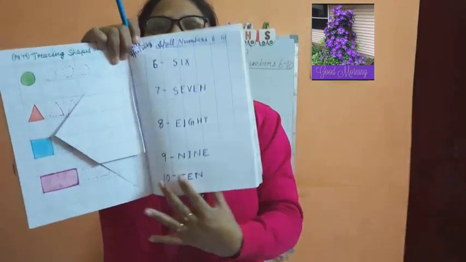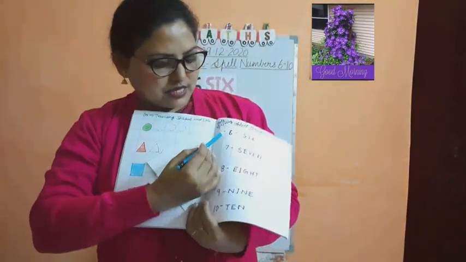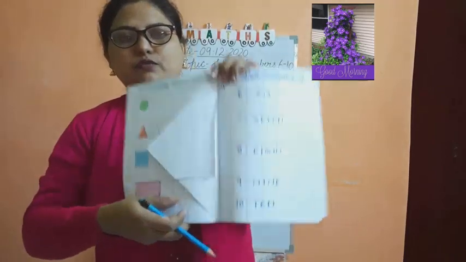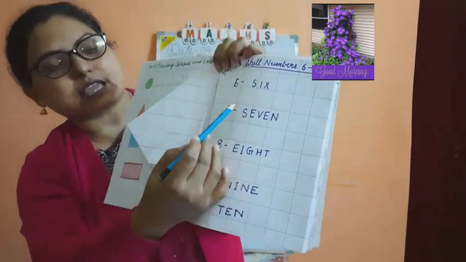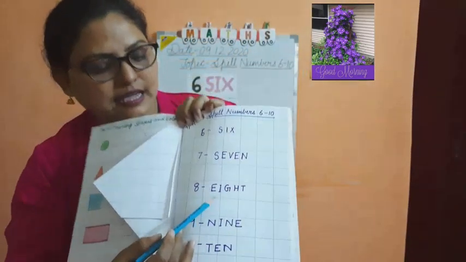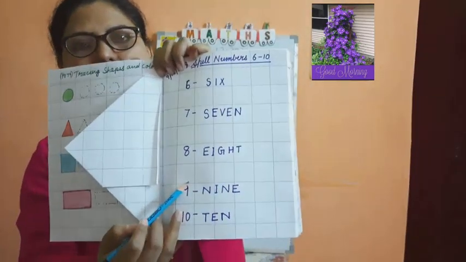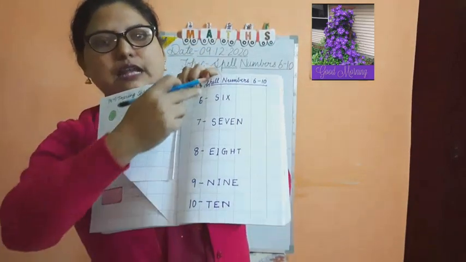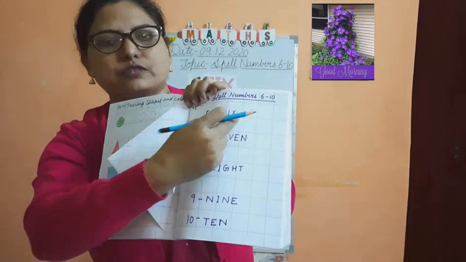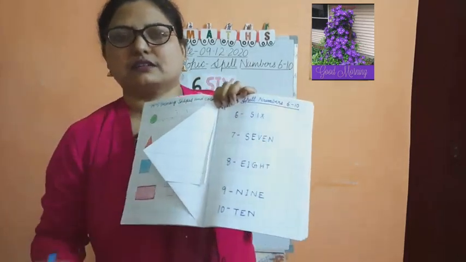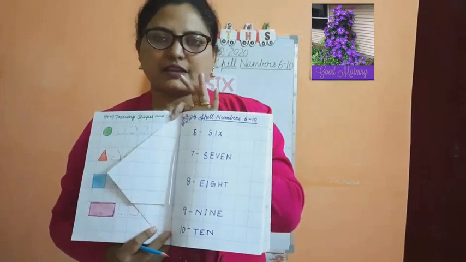So in the copy you have to write like this. 6, 7, 8, 9, 10. Serial wise you have to write. First you have to write 6, then 7, then you have to write 8, then you have to write 9, then we'll go for 10. Okay. So like this you have to write, and in front of that you have to write the spelling of 6 to 10. So this is your copy work I have shown you.